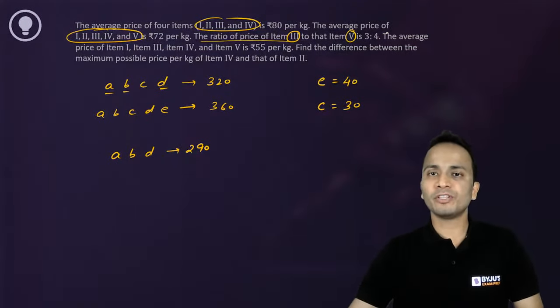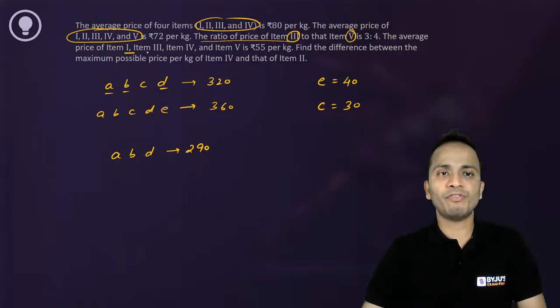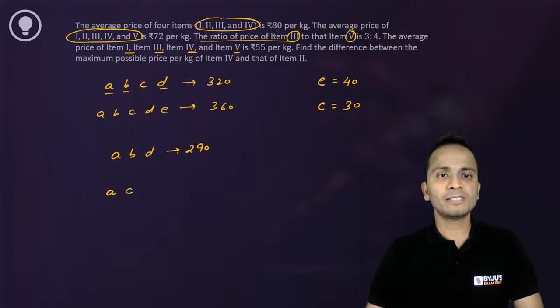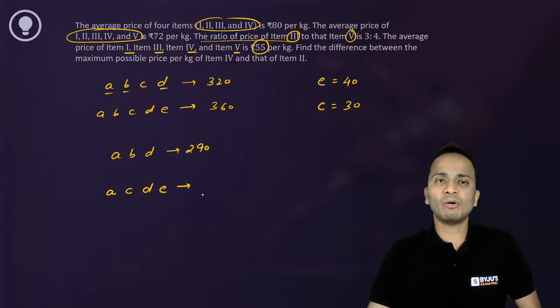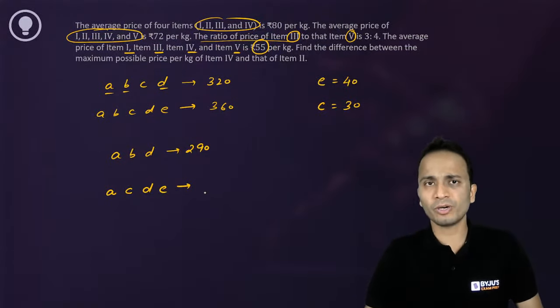Now let's read further. The average price of 1, 3, 4 and 5. That means A, C, D and E. The average of these four items is 55. So the sum of these four items will be 55 into 4, right? That is 210.